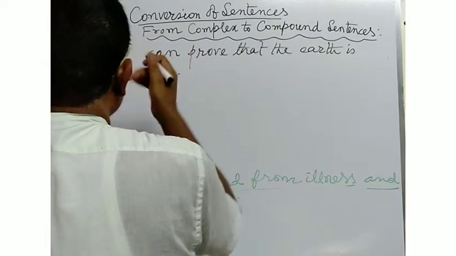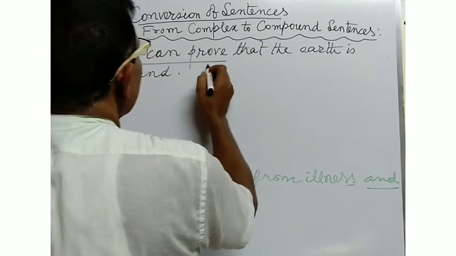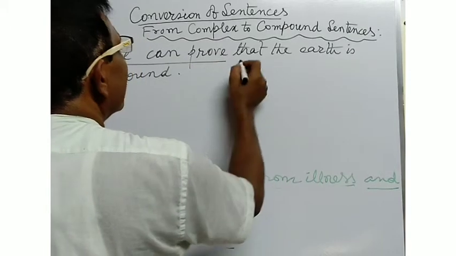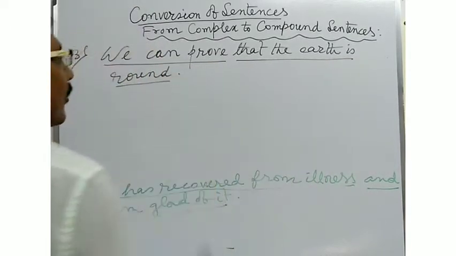Here in this sentence, "we can prove" is the principal clause or main clause, and "that the earth is round" is the subordinating clause.